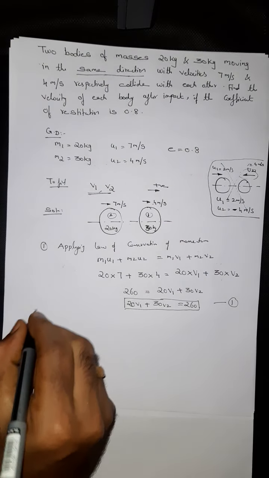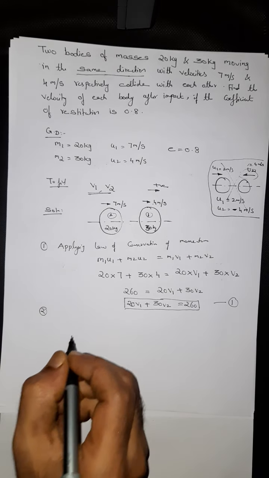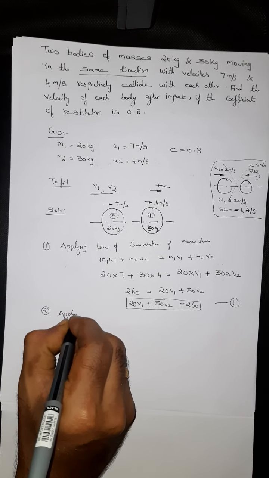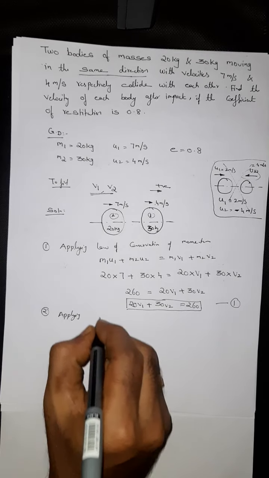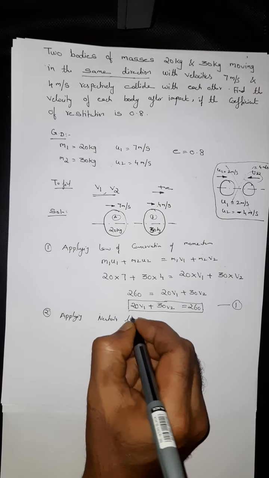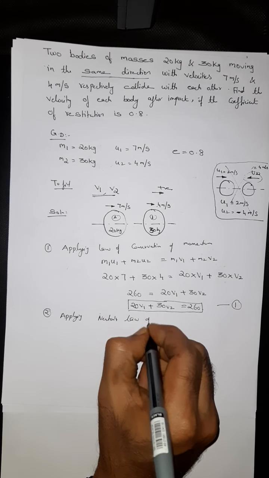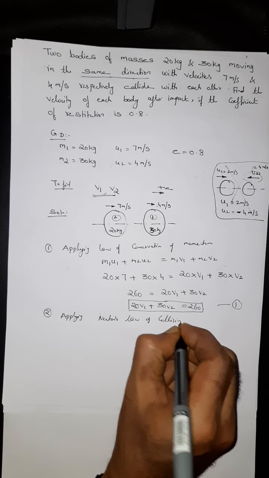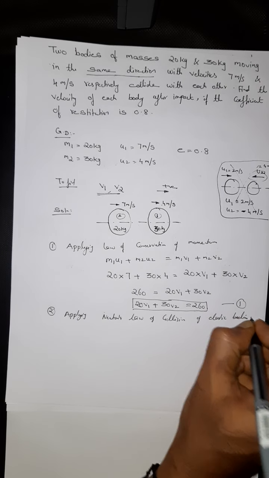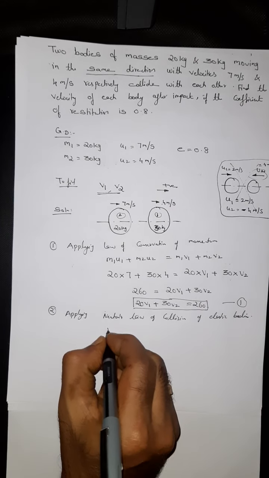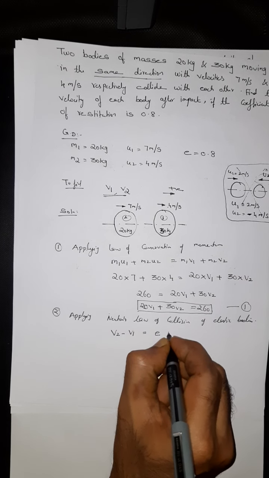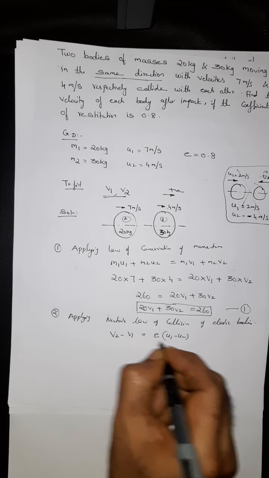So what is the second principle? I thought so, which was Newton's law of collision, right? So now I'm going to apply Newton's law of collision, the collision of elastic bodies. What it says: v2 minus v1 equal to e into u1 minus u2.